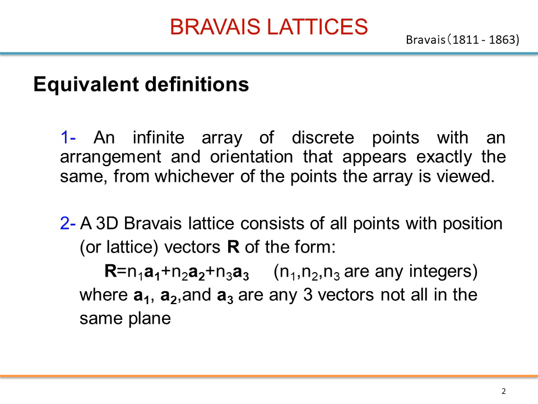It's an infinite array of discrete points with an arrangement and orientation that appears exactly the same from whichever of the points the array is viewed. So here orientation is also important. For example, you imagine you have an array of points in front of you, and you go to one of the points and you look around you, and for example you take a 360-degree picture.